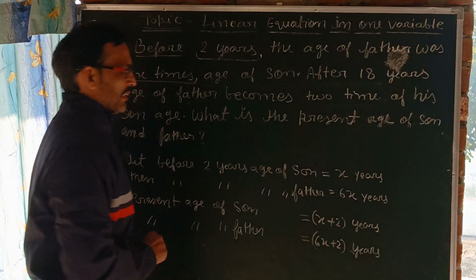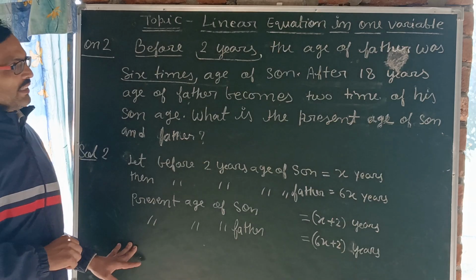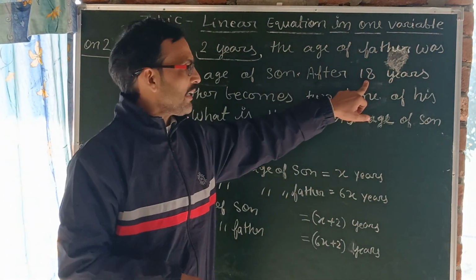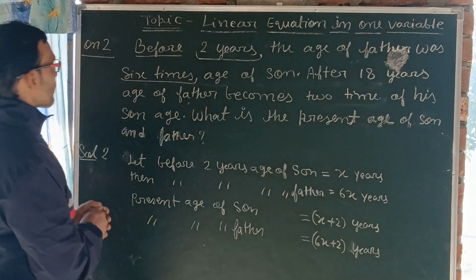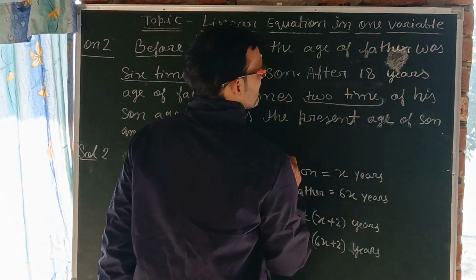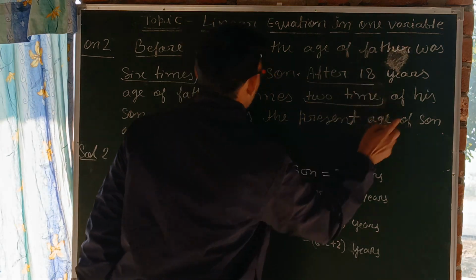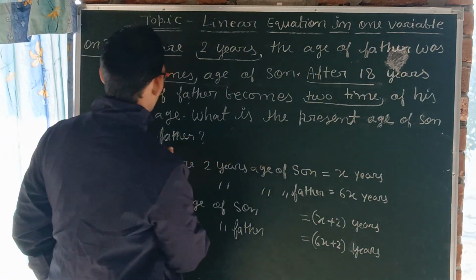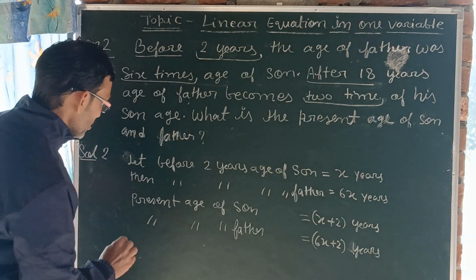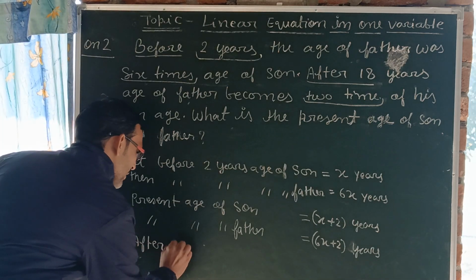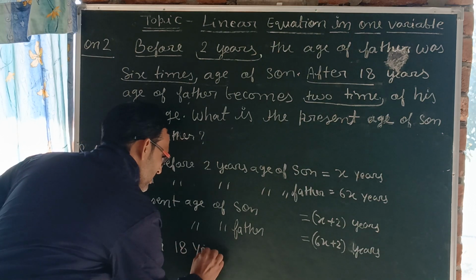Now we got the present ages. Now we go next in the question. After 18 years, it means after the present time, after 18 years, the age of father becomes 2 times his son's age. So here I write after 18 years.